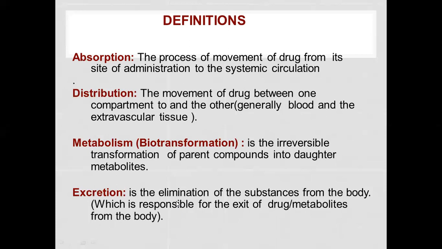Through these, excretion is carried out. Glomerular filtration and active tubular secretion tend to increase the concentration of drug in urine. The rate of excretion is calculated by one formula: the rate of excretion is equal to the rate of filtration plus the rate of secretion minus the rate of reabsorption.